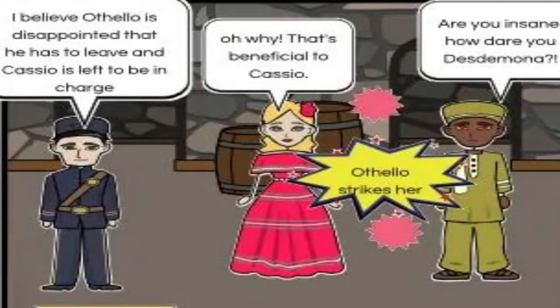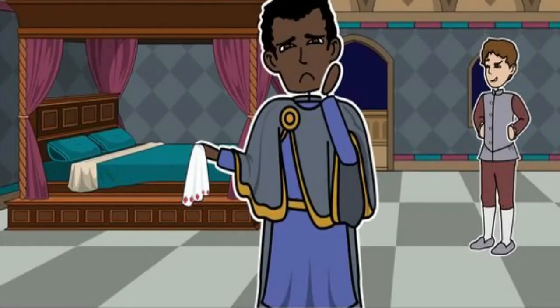Lodovico arrives from Venice with messages from the Duke of Venice. Othello is ordered to return to Venice, leaving Cassio in charge in Cyprus. Desdemona is glad to hear of Cassio's good fortune, but Othello interprets it all wrong. He shouts and strikes her. Lodovico is surprised at Othello's changed behavior. At the end of the scene, Othello appears to be the most vulnerable, as Iago suggests the most intimate method of murdering Desdemona. "Do it not with poison, strangle her in the bed, even the bed she had contaminated."